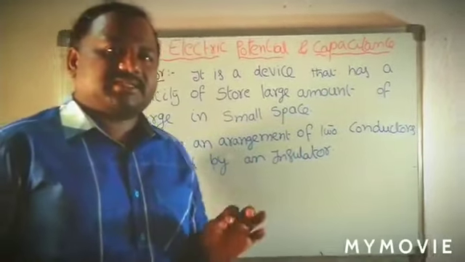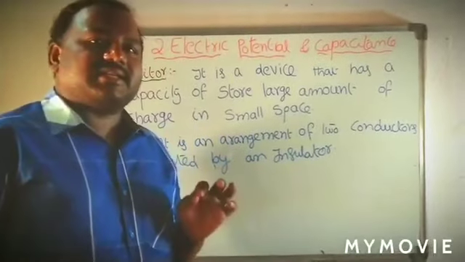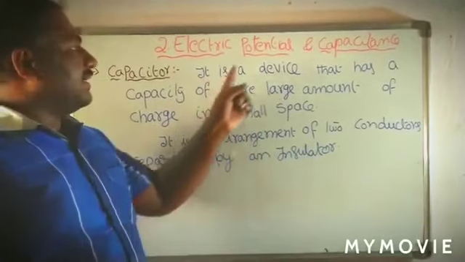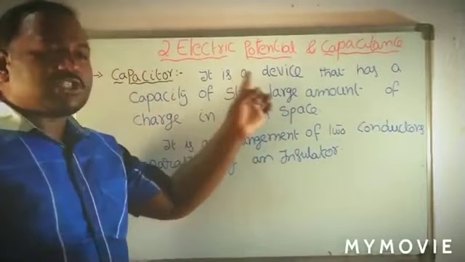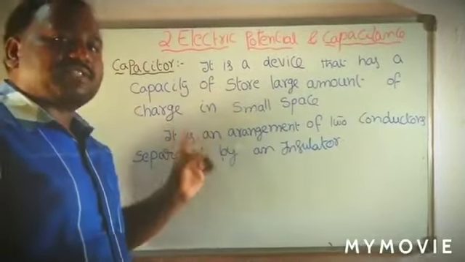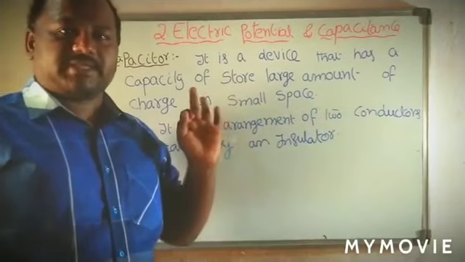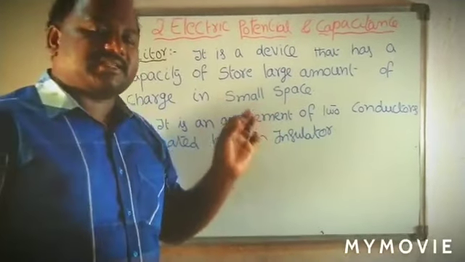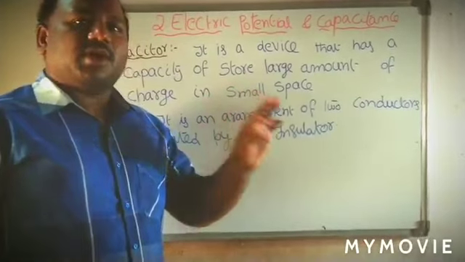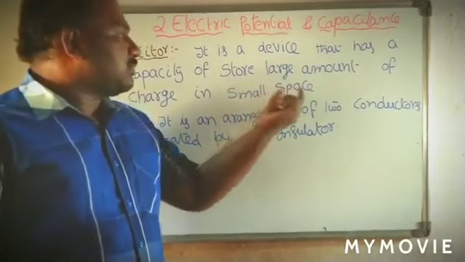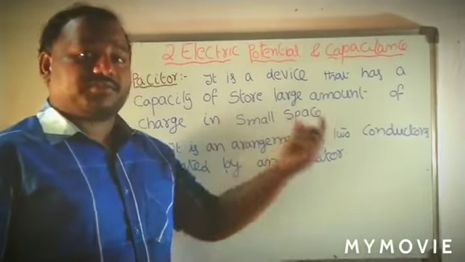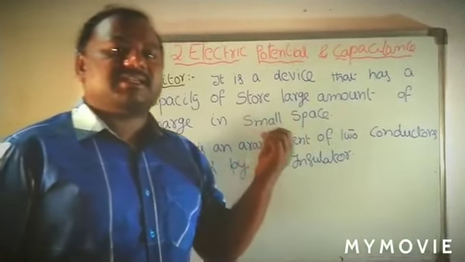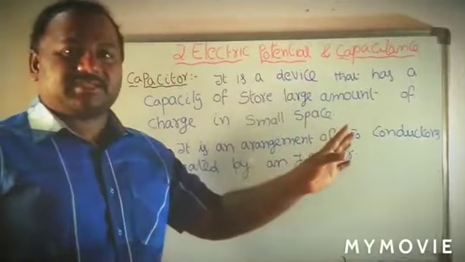What is capacitance? Here the capacitor is a device that has the capacity to store a large amount of charge in a small space. That is, a capacitor is a small device. In that small space we store a large amount of charge, and then that device can be called a capacitor.